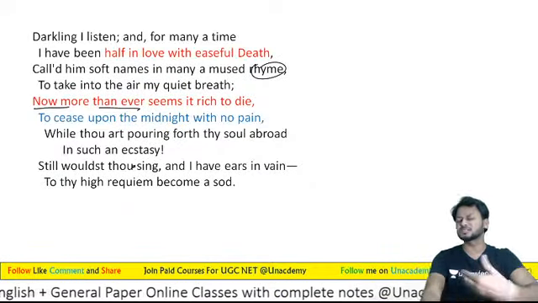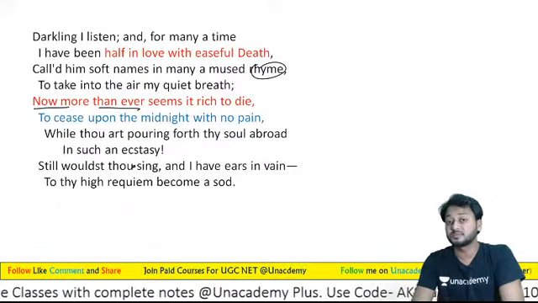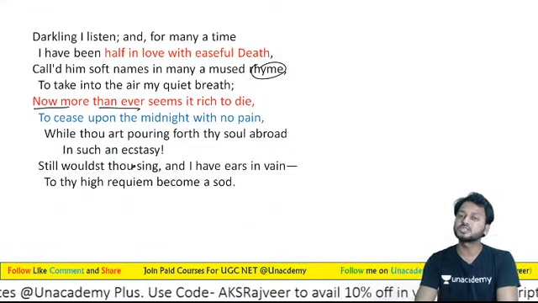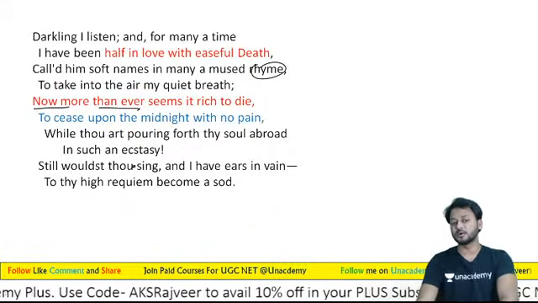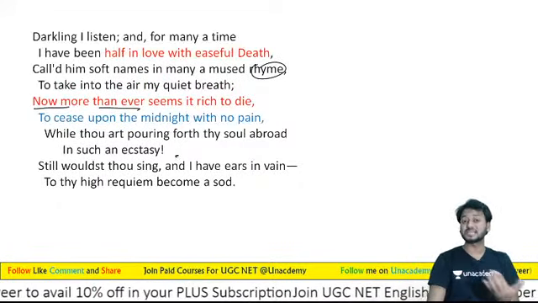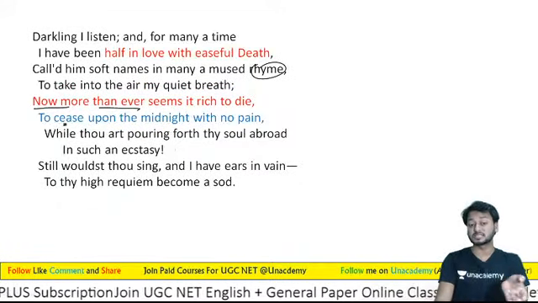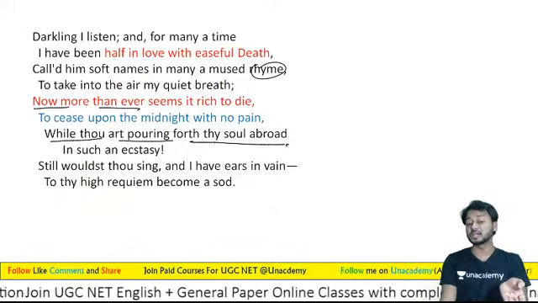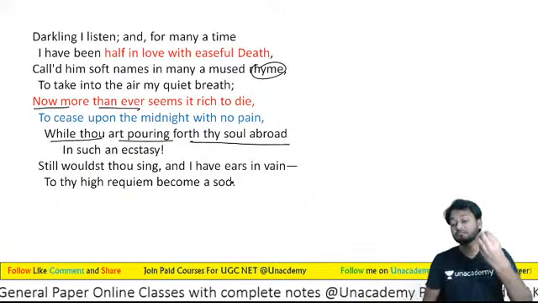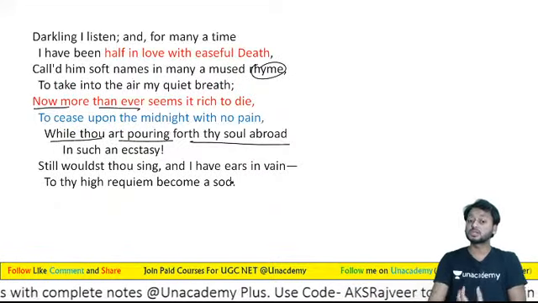So this is a death wish, learners. When does a death wish come to someone? When people have faced life very much, have faced a lot of problems. While thou art pouring forth thy soul abroad in such an ecstasy, and then when I want my death. So he is saying, while thou art pouring forth thy soul abroad, after hearing the song of the Nightingale, I want death.